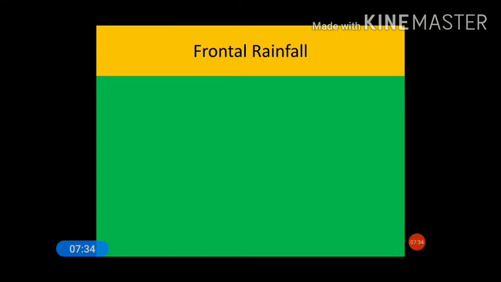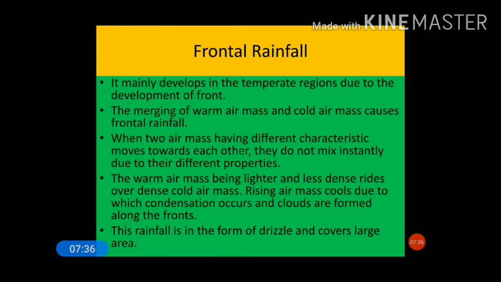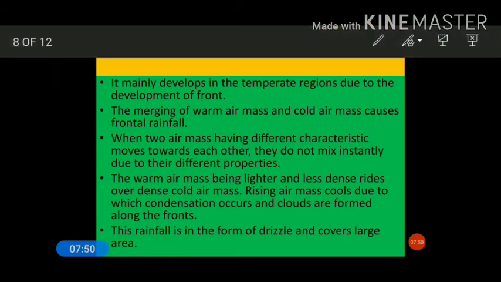Frontal rainfall generally occurs in the areas where the warm front and the cold front collide, or they move in the same direction. You see here, it mainly develops in the temperate region. This is important to note. Frontal rainfall develops in the temperate region, due to the development of fronts. I'll tell you what a front is later on. So the merging of the warm air mass and the cold air mass causes the frontal rainfall.